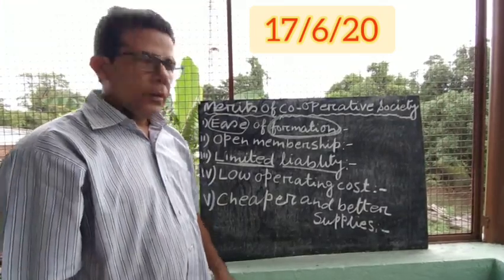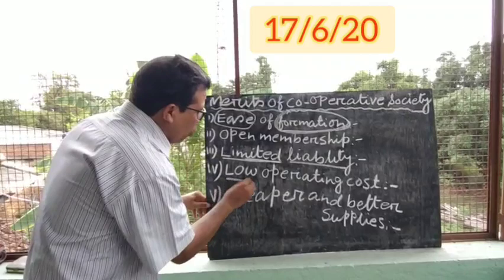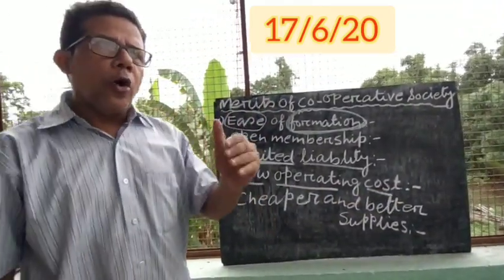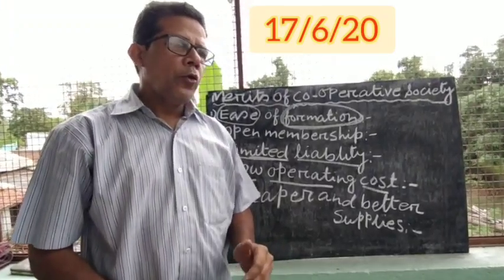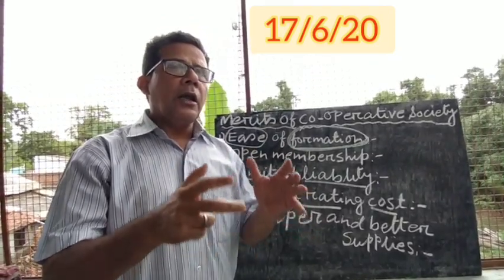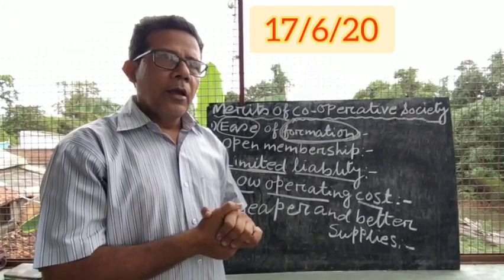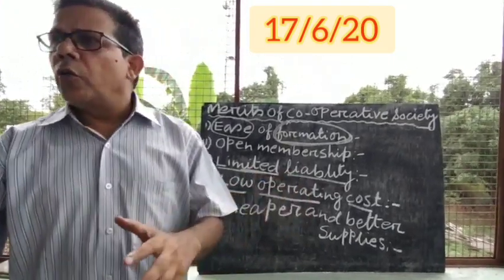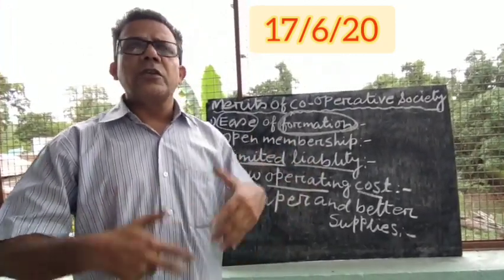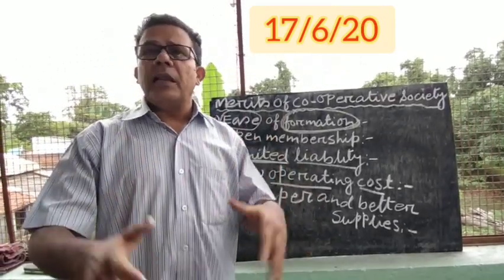Next, low operating cost. Please understand it. The three words: low, operating, and then cost. Now, what do you mean by low operating cost? You know, to run a business, you have to spend certain amount of money in different heads. Like, you have to spend something on your electricity, you have to spend something on the wages or the salaries of the workers, you have to spend something on the maintenance of the business.